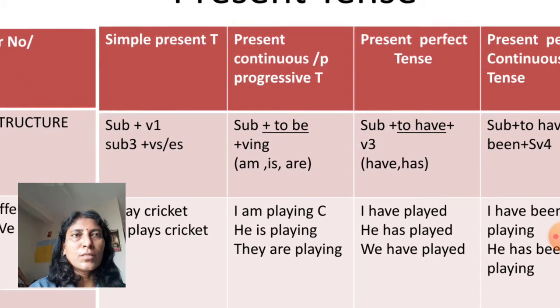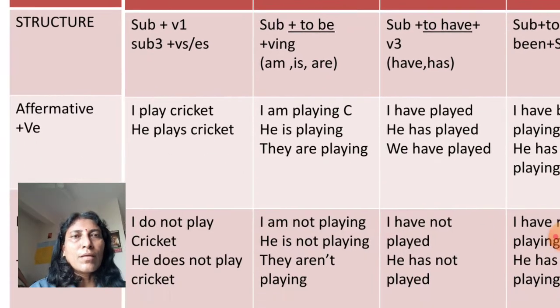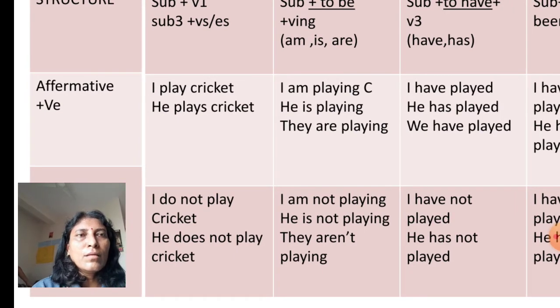Present continuous tense, or the present progressive tense. The structure is subject plus the form of to be, and these forms of to be are am, is and are, plus verb 4, that is the fourth form of verb with ing. I am playing cricket, he is playing cricket, they are playing cricket. If I am talking about the negative sentences: I am not playing, he is not playing, they are not playing.